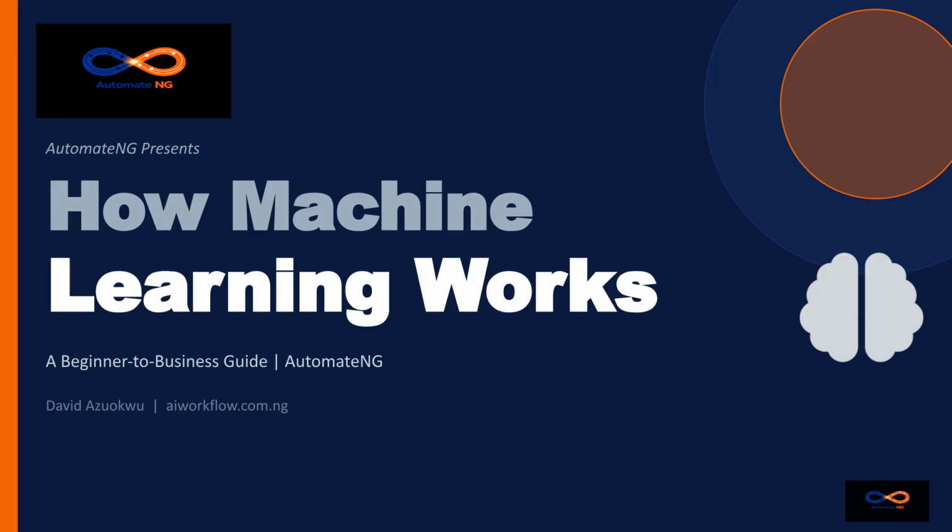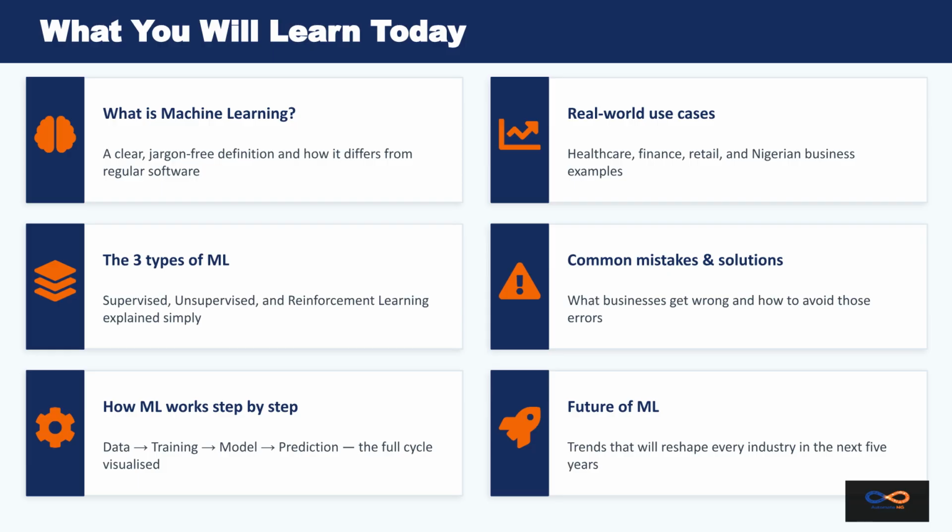Whether you are a business owner, student, or professional, this guide will give you a clear, confident understanding of ML and show you how to apply it in the real world. Here is our learning map for today, covering 6 clear sections, from defining machine learning to future trends. Each section builds on the last, so you will have a solid, practical understanding of how ML works and where it applies to your business or career.